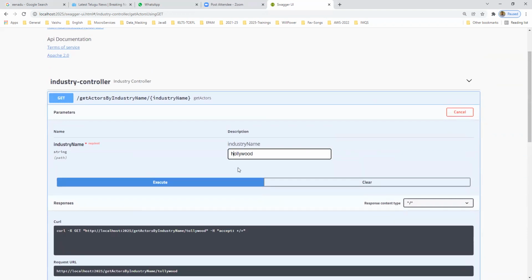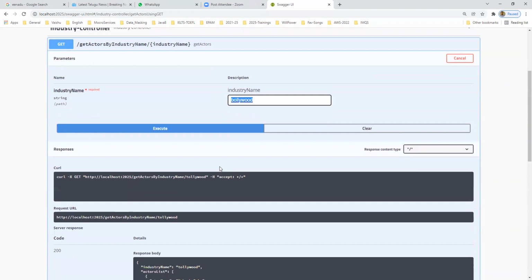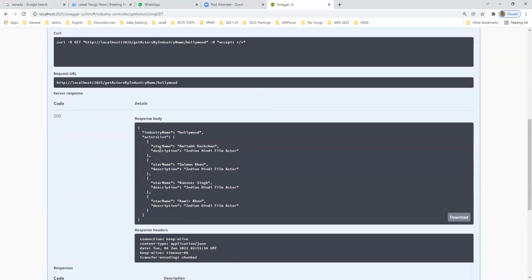Now I can pass Hollywood, or Bollywood, the biggest film industry in India, the Hindi film industry. Here we are getting Amitabh Bachchan, Salman Khan, Ranveer Singh and Aamir Khan. Some of the actors I added, no need to add all the actors. For the sake of justification, I added some actors for this Bollywood film industry.